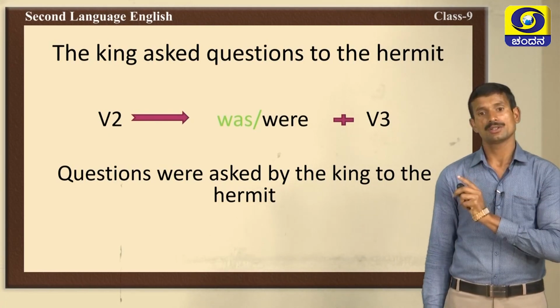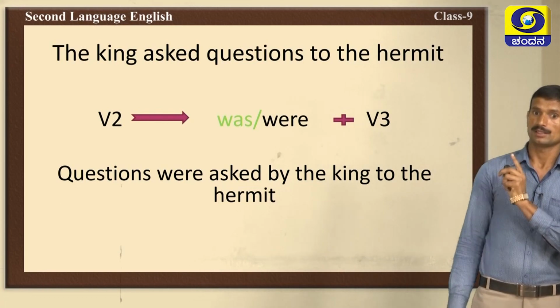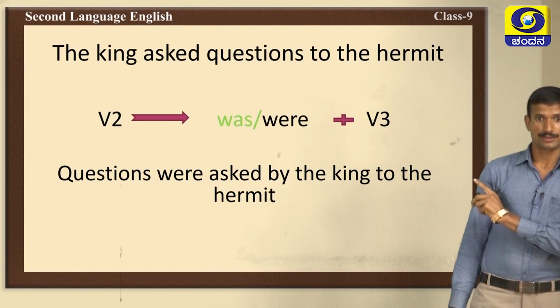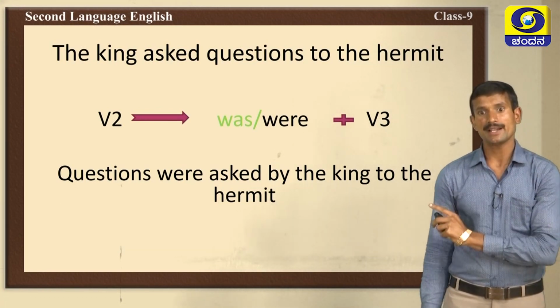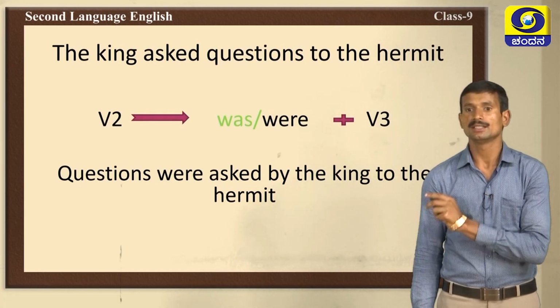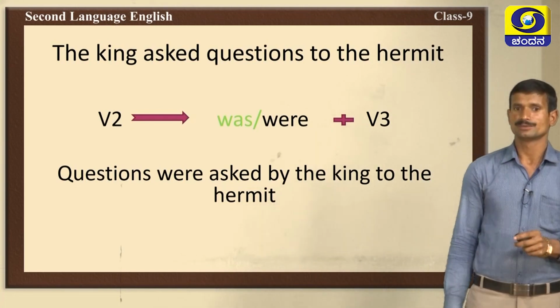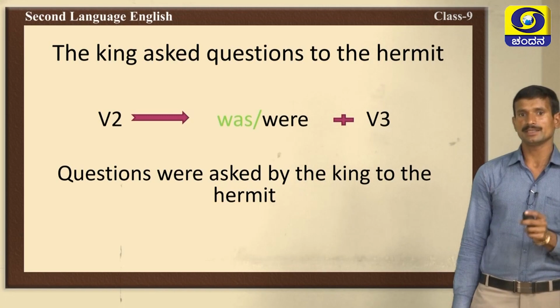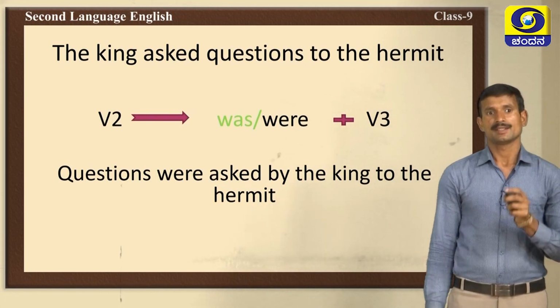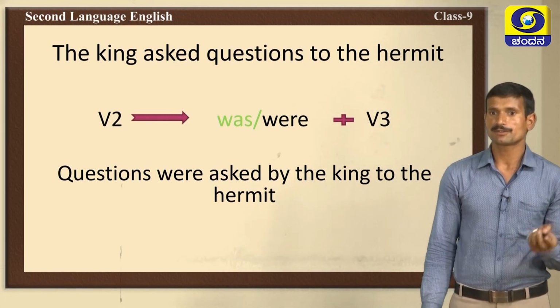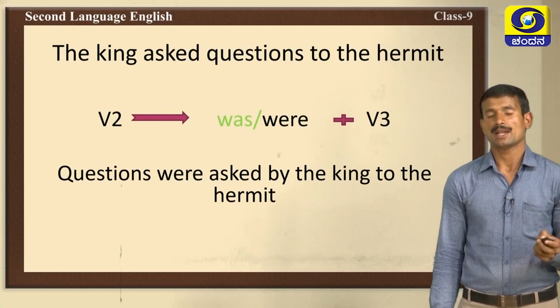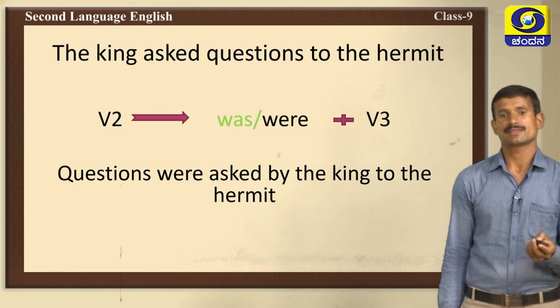So, we have used were here. Questions were asked by the king to the hermit. Very good. Now, you are familiar with how to change simple present and past form into passive voice, active to passive voice.